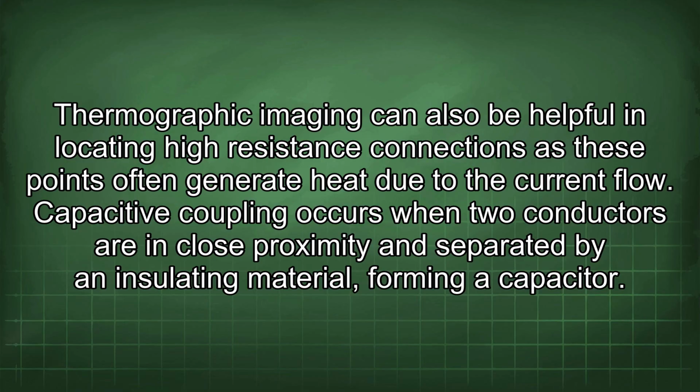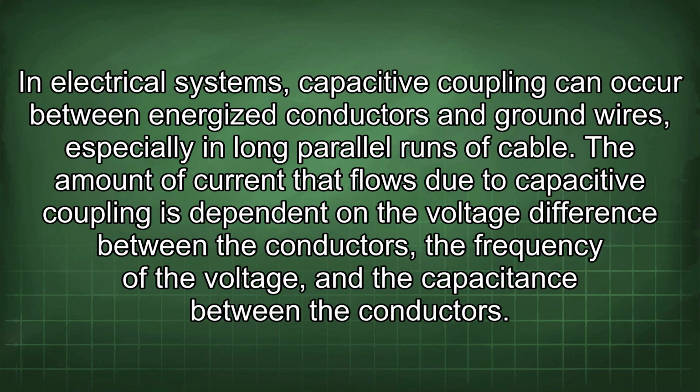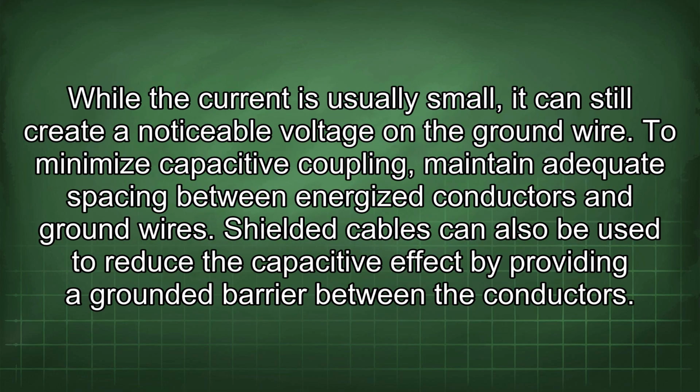Thermographic imaging can also be helpful in locating high resistance connections, as these points often generate heat due to the current flow. Capacitive coupling occurs when two conductors are in close proximity and separated by an insulating material, forming a capacitor. In electrical systems, capacitive coupling can occur between energized conductors and ground wires, especially in long parallel runs of cable. The amount of current that flows due to capacitive coupling is dependent on the voltage difference between the conductors, the frequency of the voltage, and the capacitance between the conductors. While the current is usually small, it can still create a noticeable voltage on the ground wire.